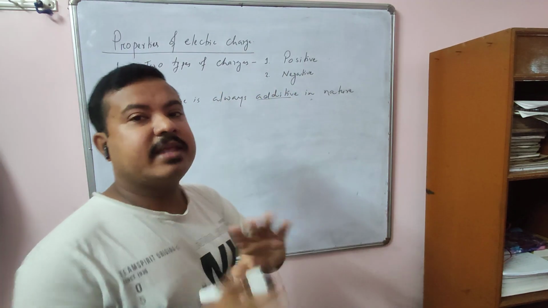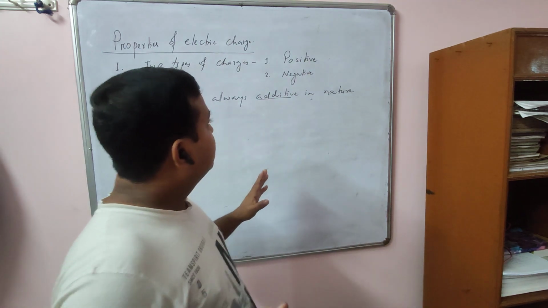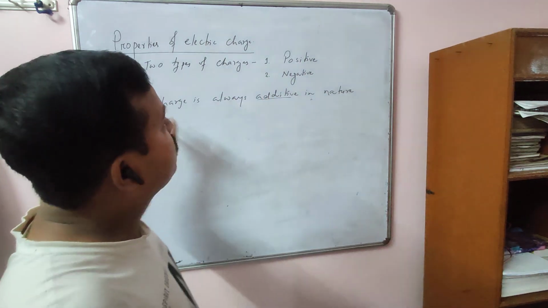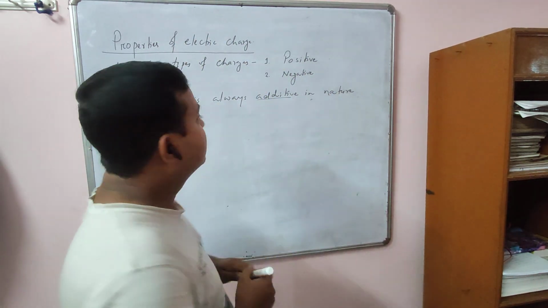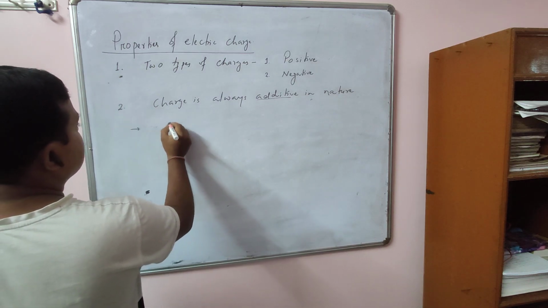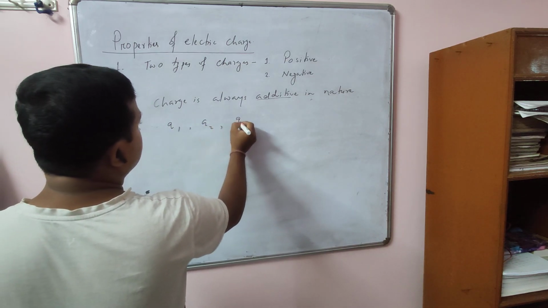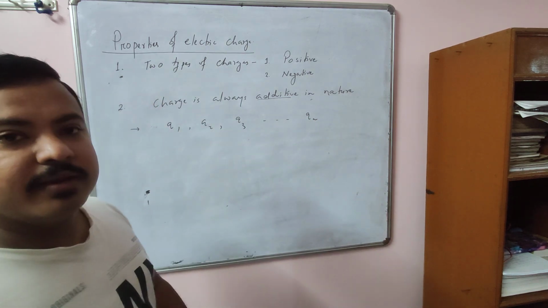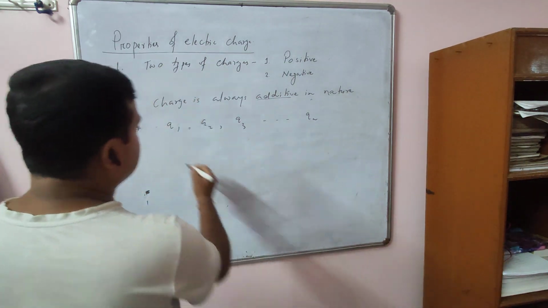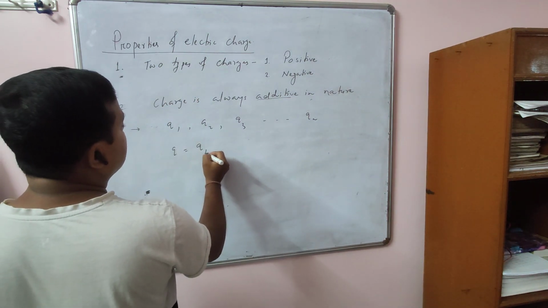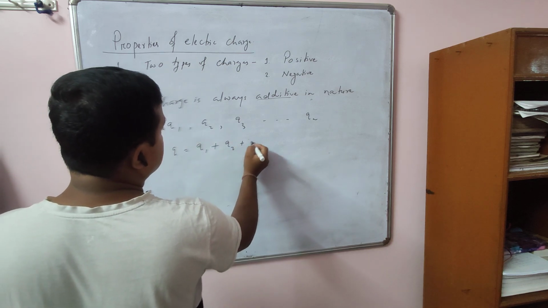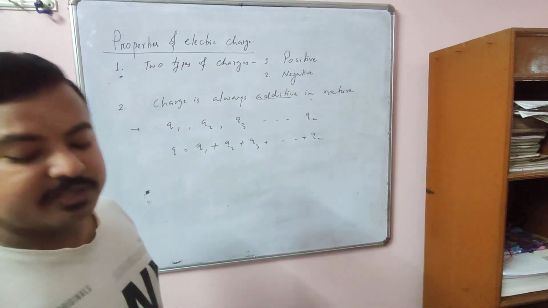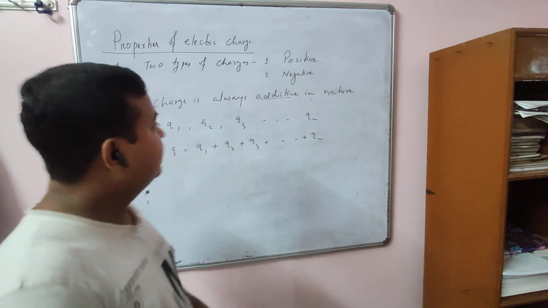Here you do not need to find the directions. You do not need to find the positions. Does it depend on positions and directions, wherever it is placed? If you want to find the total charge, you have to add all. So for example, if this board has charges Q1, Q2, up to Qn, suppose it contains n charges. What is the total charge? It is the sum of all the individual charges. Q1 plus Q2 plus Q3 up to Qn. So this is called additivity or additive nature of electric charge.